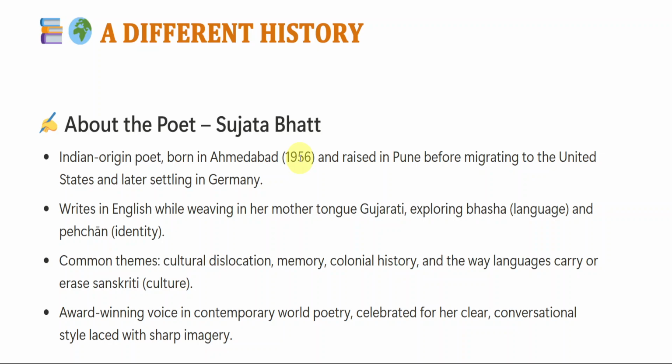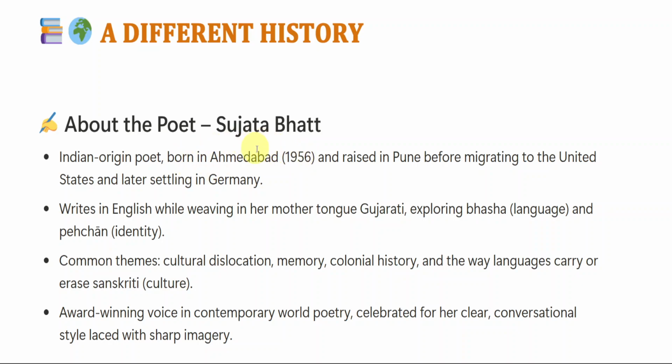See, if you are bad at remembering years or numbers, if you get confused between numbers, do not mention these birth years or death years. This will not affect your answer that much. So if you are not good at remembering the years, please try to avoid writing the years in your answer booklet. If you are sure that yes, this was the year, you can keep it in the answer booklet. If you are unsure, if you are getting confused between the numbers, then please don't keep it, because keeping wrong numbers will affect your answer and your marks. So don't make the numbers wrong in your answer booklet.